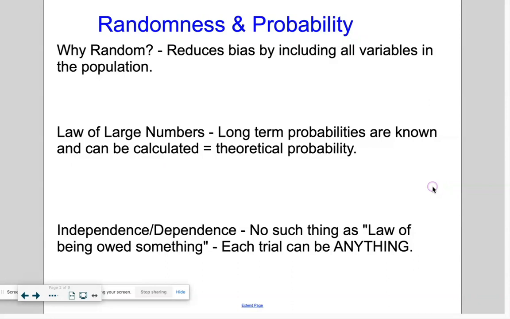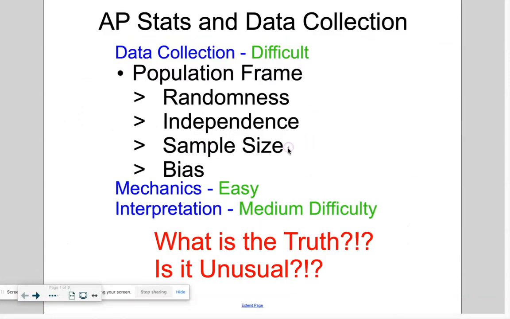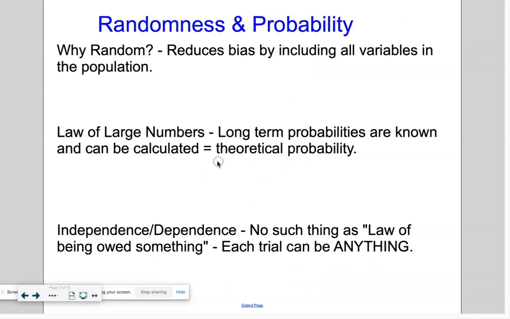If I roll a dice, the probability of getting a 6 is going to be 1/6, but over time. When I roll a dice just once, it could be anything. I could get a 2, I could get a 5, I could get anything on that dice, right? But over time, the probability of getting a 6 is 1/6. So we're going to talk about sample size this year a lot. We have to make sure that we get a big enough sample size that our probabilities level off and we get close to the truth, close to those theoretical probabilities. So we want to have a good sample size. So we'll talk about that. That's the law of large numbers.